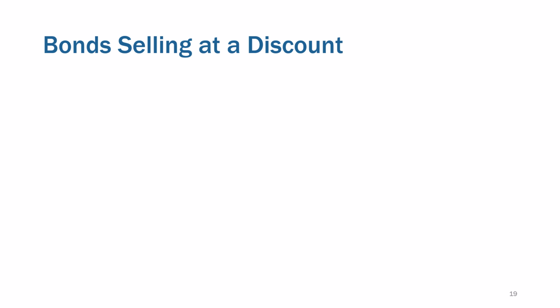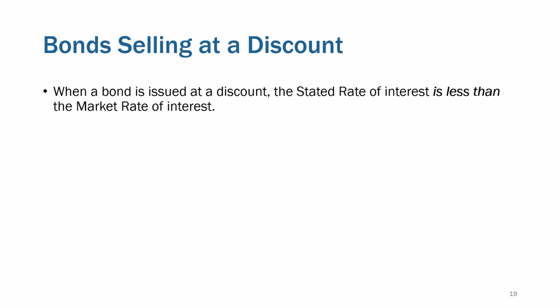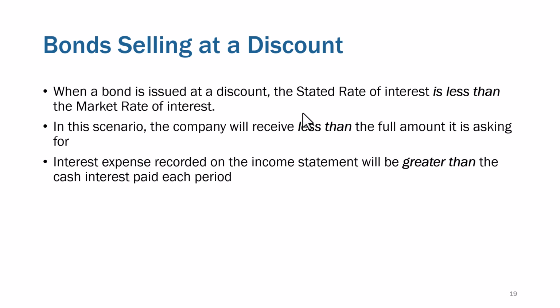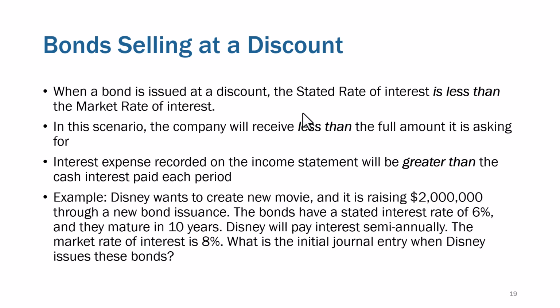This is going to be some pretty rigorous stuff, and then we'll do premium, and premium is just kind of the inverse of it. All right. Well, when a bond is issued at a discount, the stated rate of interest is less than the market rate of interest. So what this means is that the company is going to get less than the full amount of what they're asking for, and interest expense is going to be greater than the cash interest paid each period. Let me show an example, and then I'll talk about it before we compute it.